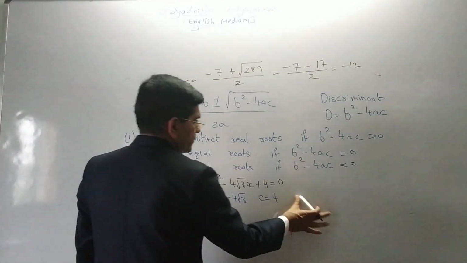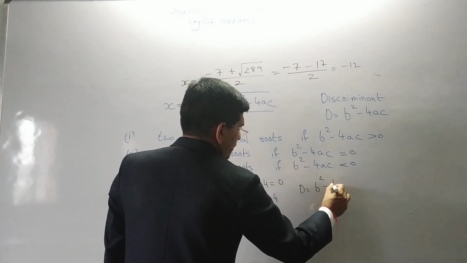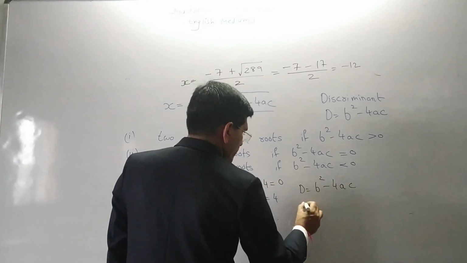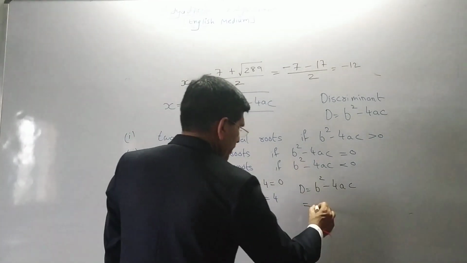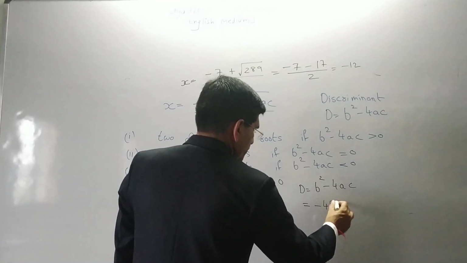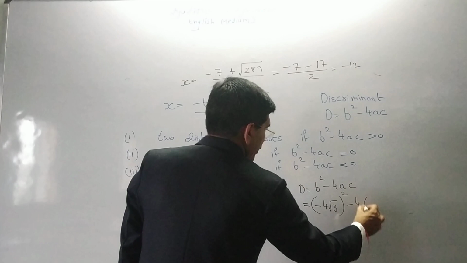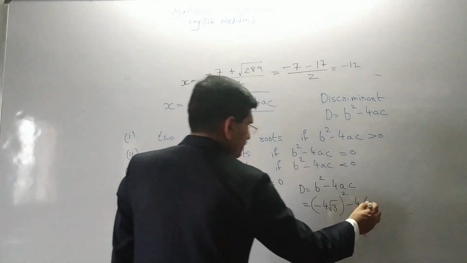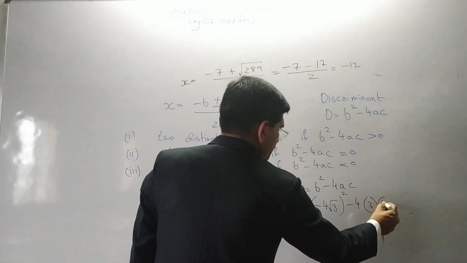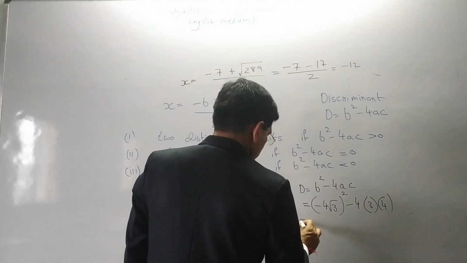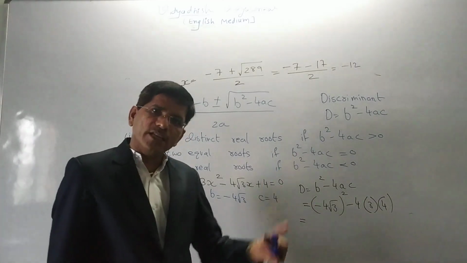First D. D is equal to B square minus 4AC. So here B is minus 4 root 3, whole square, minus 4 into A, that is 3, and C, that is 4. 4 square is 16.